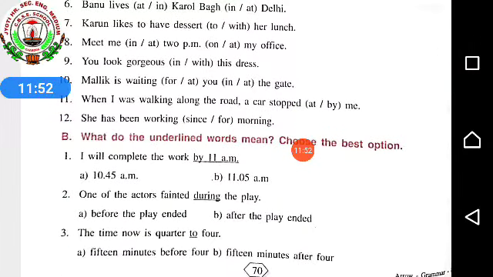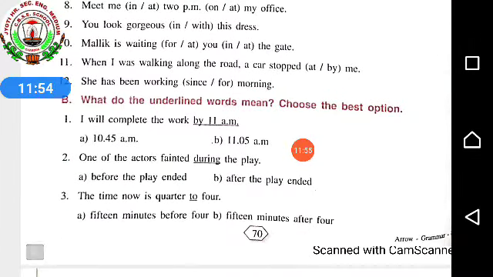Next, what do the underlined words mean? Choose the best option. So what the underlined words mean is what you have to see, and the best option means the one which is nearest to being matched. That option you will be taking. First one,